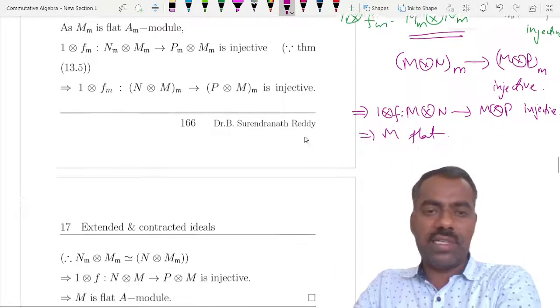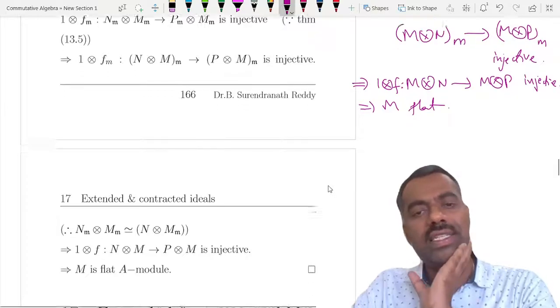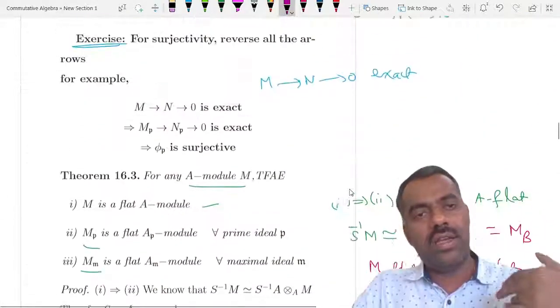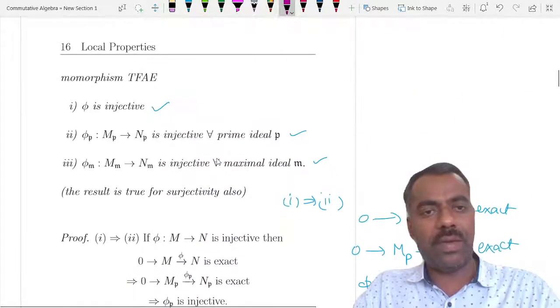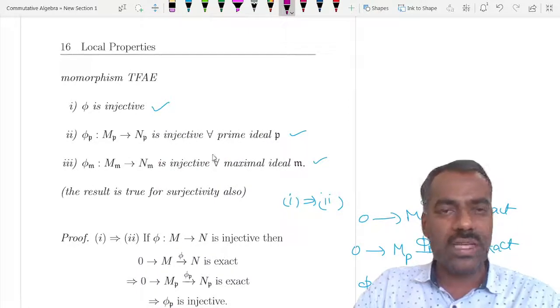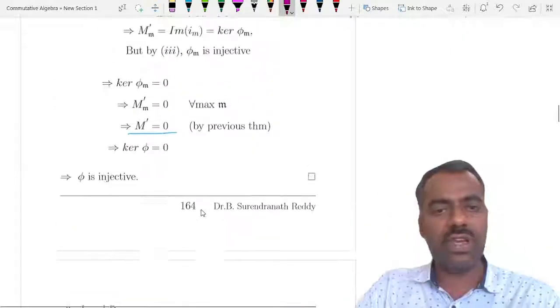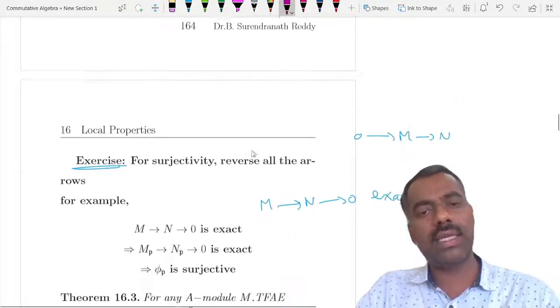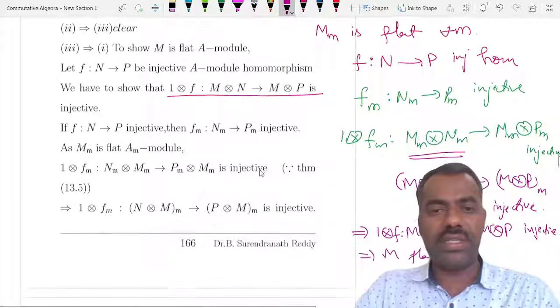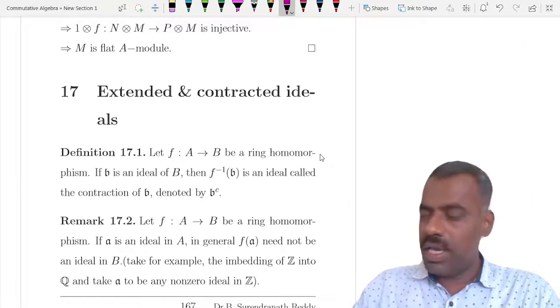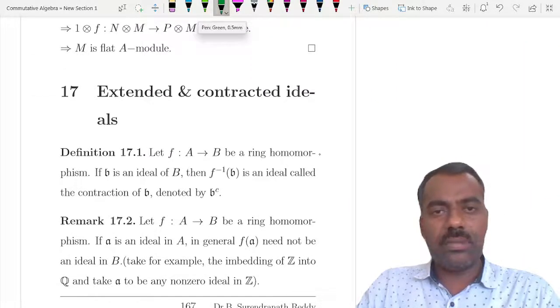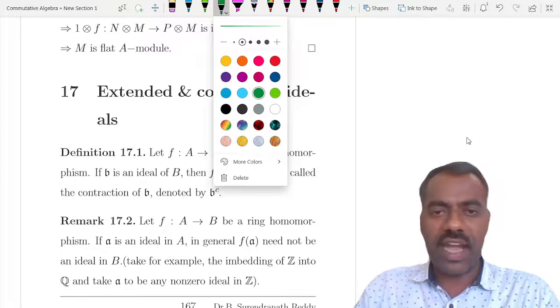So these are some of the interesting results on flatness. And if you see the order, after proving M equal to 0, to prove injectiveness we used this first result. Then to prove flatness we used this injectiveness. So it is interesting.